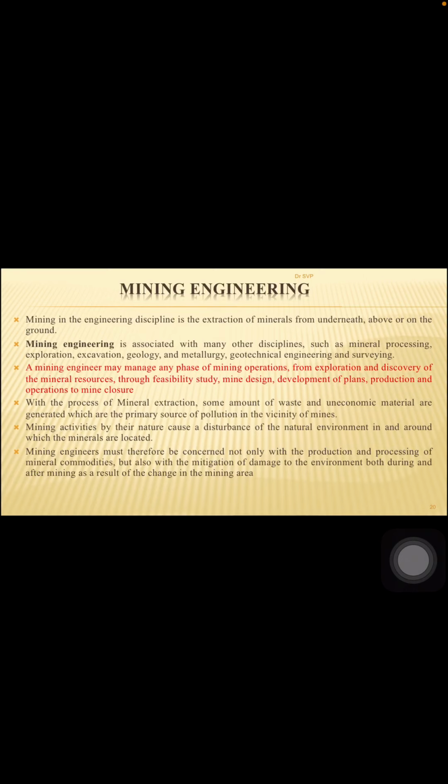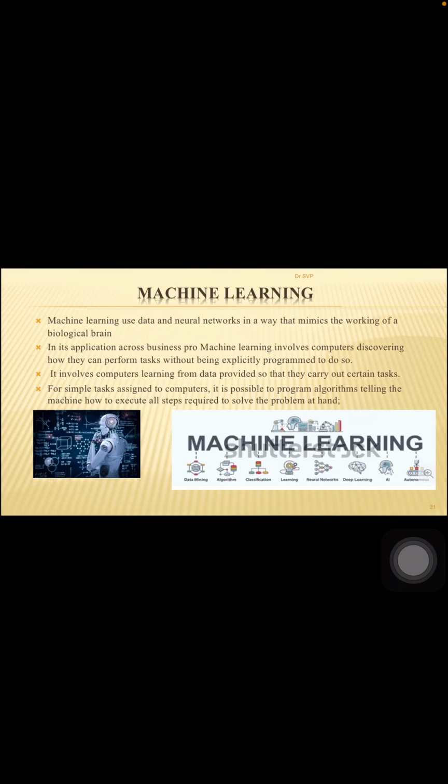So machine learning, we already discussed what machine learning is. In general, I'll just explain how machine learning works: data mining, algorithm, classification, learning, networks, deep learning, AI, and automation, or the autonomous. So these are the 6 or 7 steps that a machine learning engineer should work through.